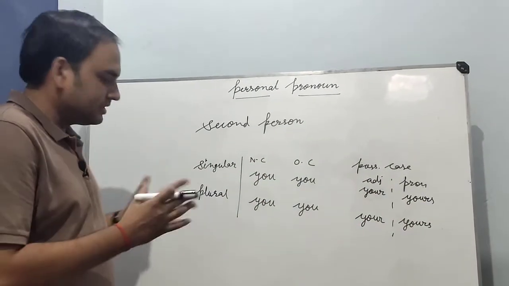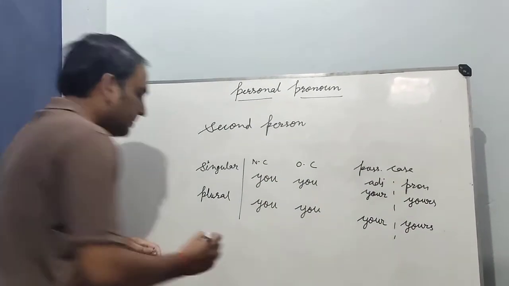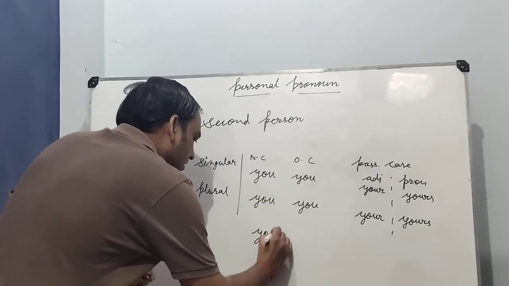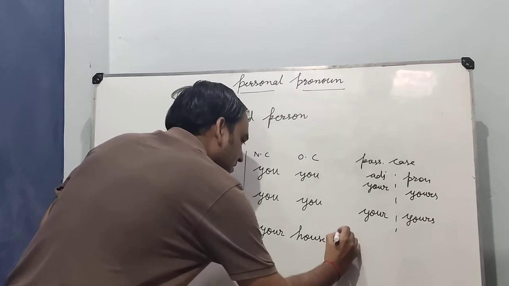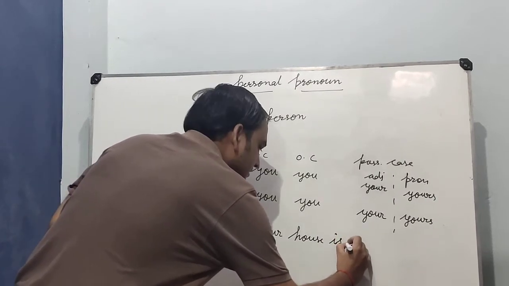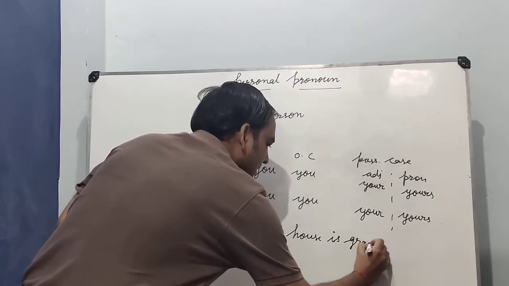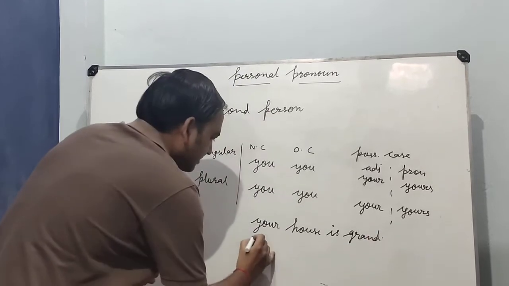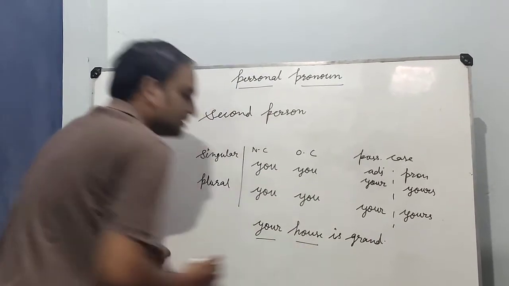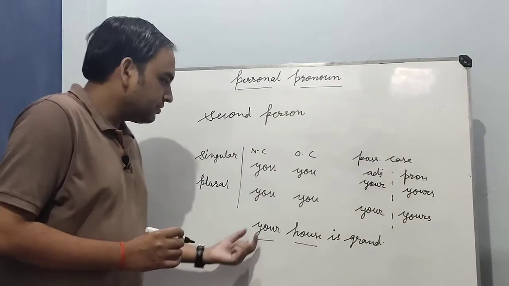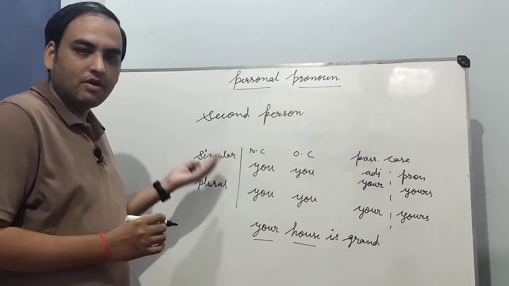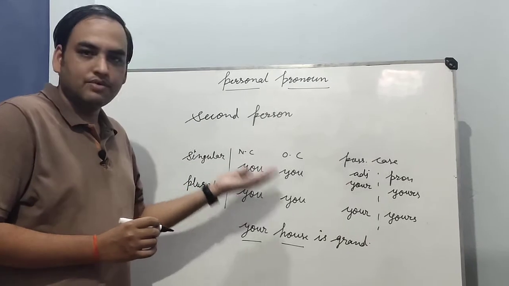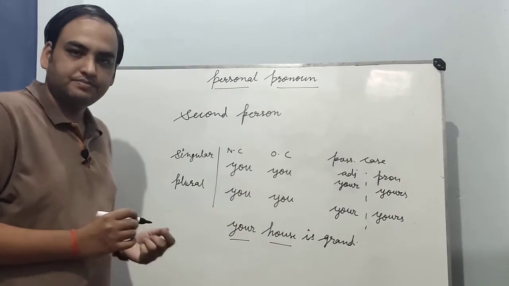Now we will study some examples. Your house is grand. Here your is a possessive adjective, and there is a noun. So we are using the possessive case for second person pronoun in this sentence.